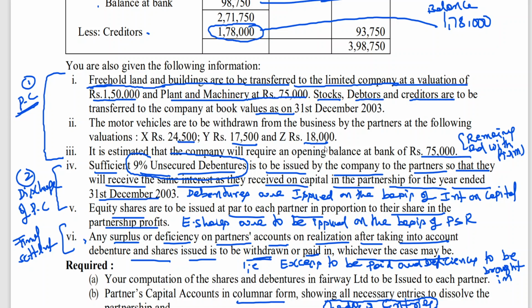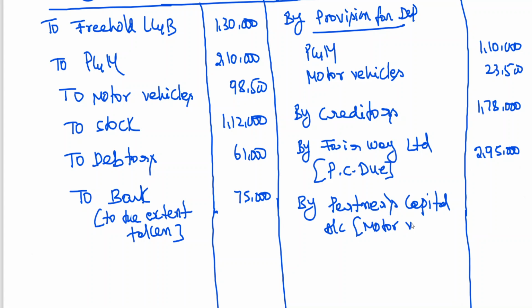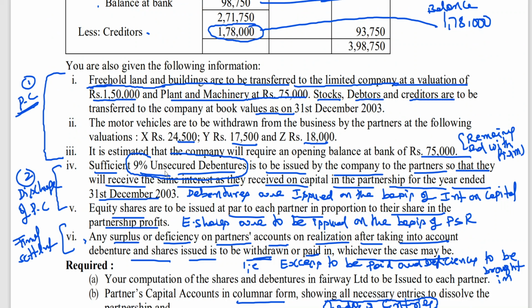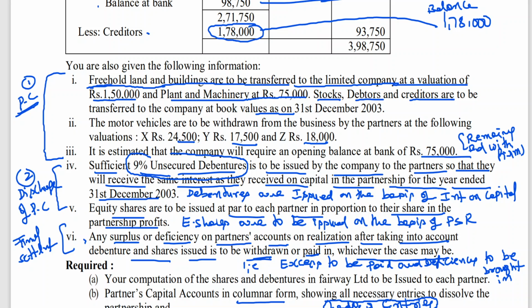24,500, 17,500, 18,000. What is the entry for that? Who is the receiver? X capital, Y capital, Z capital to realization. In realization, for assets taken by partners, capital accounts. Motor vehicles taken over. This is also at the agreed value. X 24,500, Y 17,500, Z 18,000.